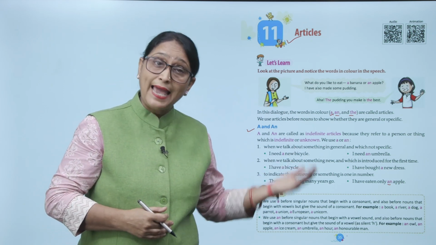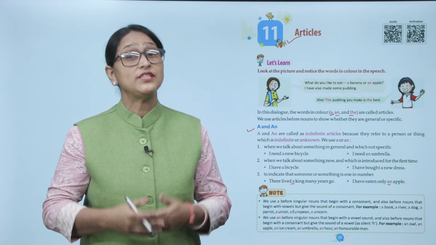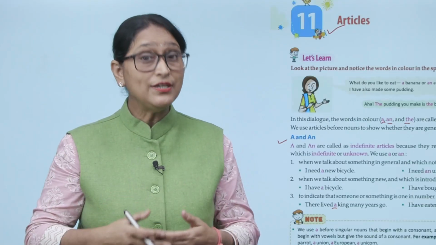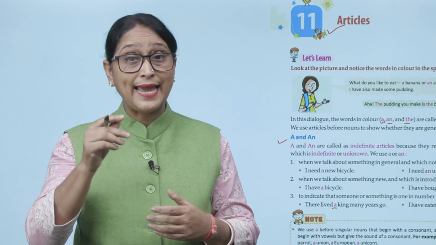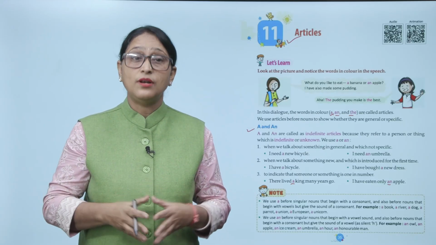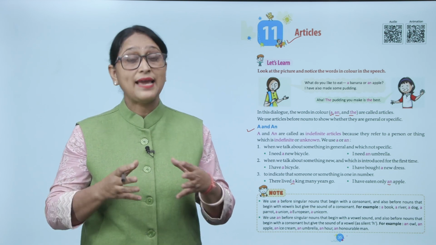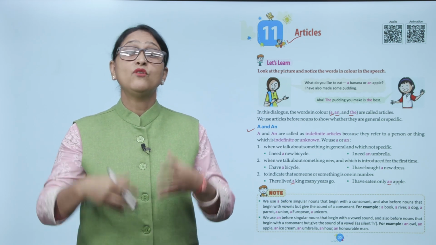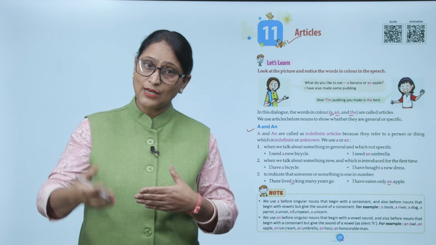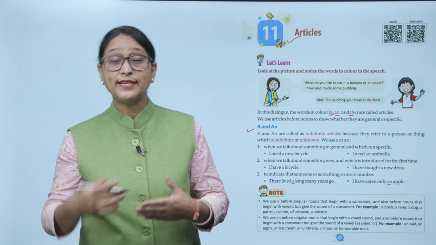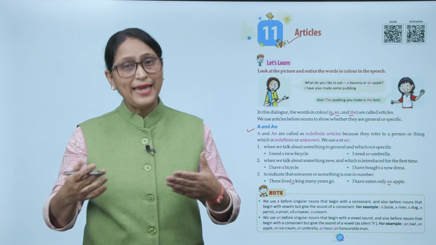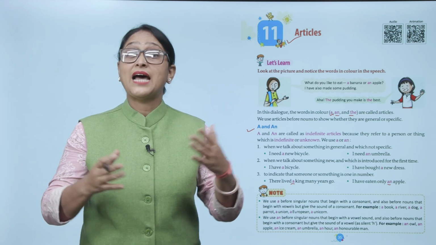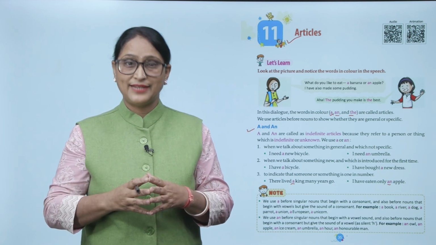Number 2, we use an before singular nouns that begin with a vowel sound and also before nouns that begin with a consonant but give the sound of a vowel, as silent H. For example, an owl, an apple, an ice cream, an umbrella, an hour, an honorable man. An का यूज हम vowel से पहले या vowel sound से पहले करेंगे, चाहे वो कॉन्सोनेंट से स्टार्ट हो, लेकिन अगर साउंड आपको वॉवल का देता है तो हम an का यूज करेंगे. ठीक है. For example, an owl, an hour, an honorable man. राइट.